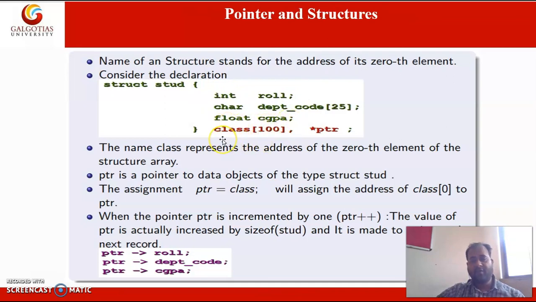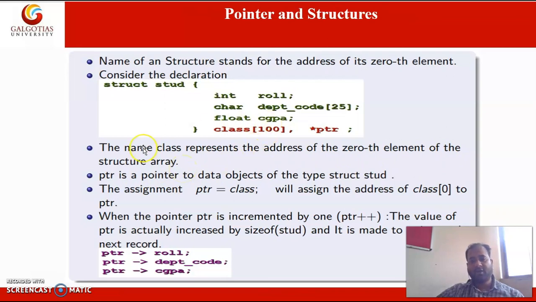Here we are declaring a class that is storing records of 100 students, and we have one pointer that will point to the structure variable. The name of the class represents the address of the 0th element of the structure array.